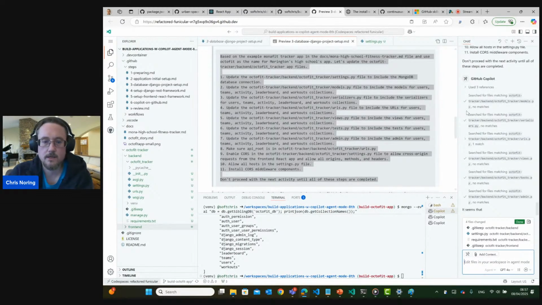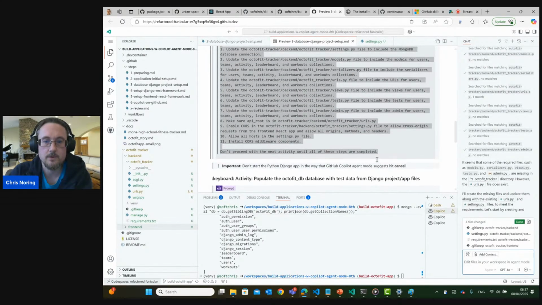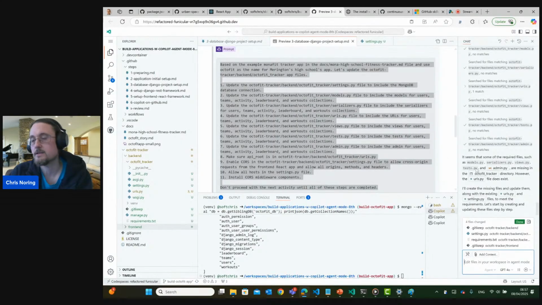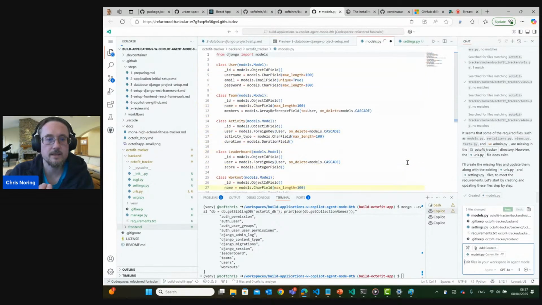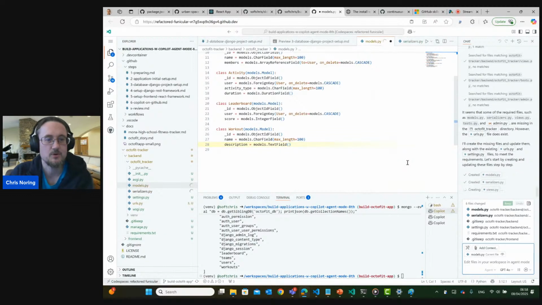So now it's looking through my application and it figures out what to do about this instruction. It's quite lengthy, but it's all good stuff in terms of configuring the application. But you just need to make sure that it has ample time to do something. Right, so it's still working on it. So one needs to be patient. I just love to see the agent work, right? Because this is code I don't need to write. You see that it's pending, it's working on both models and serializers.